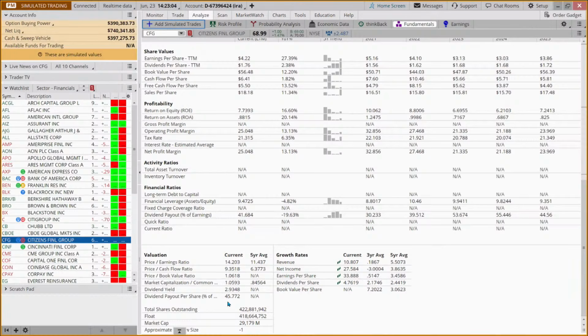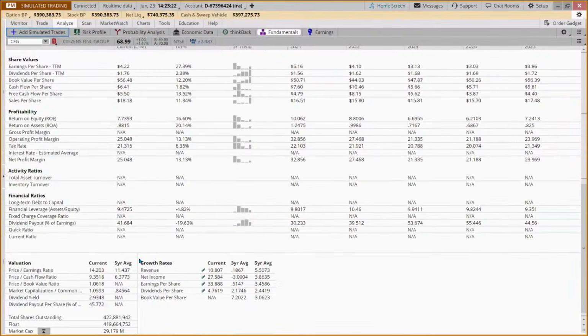Because if this number is really high, it may mean that paying out the dividend may not be sustainable, or maybe harder to sustain. Okay. And so coming down and looking at this dividend payout as a percentage, at 45, some might consider that to be healthy.